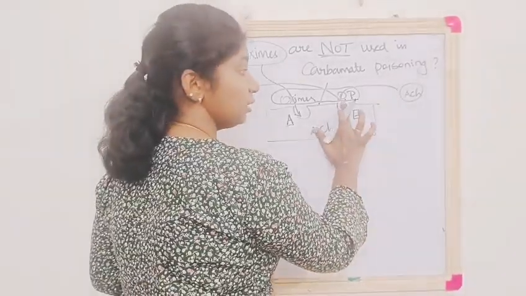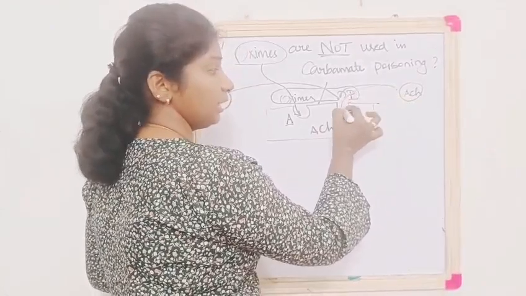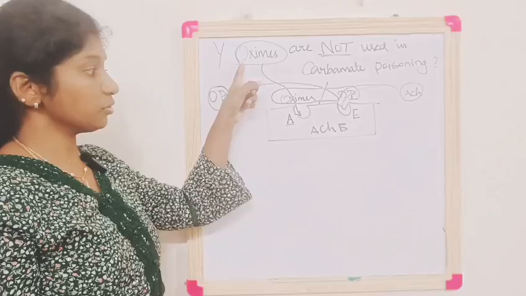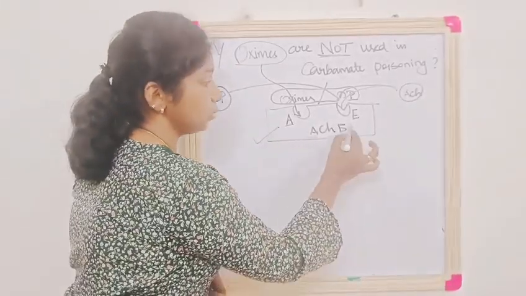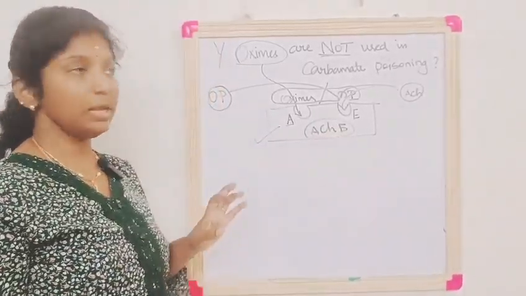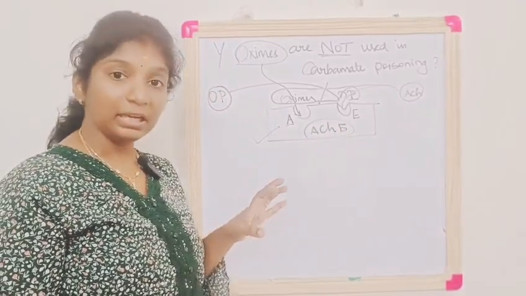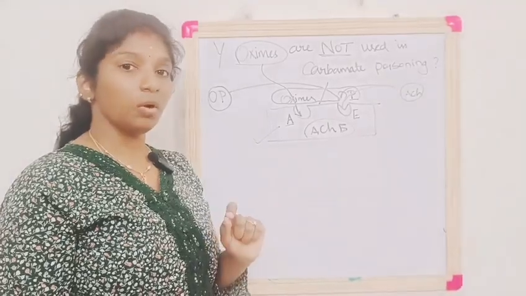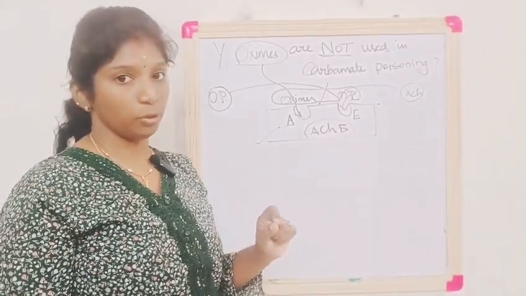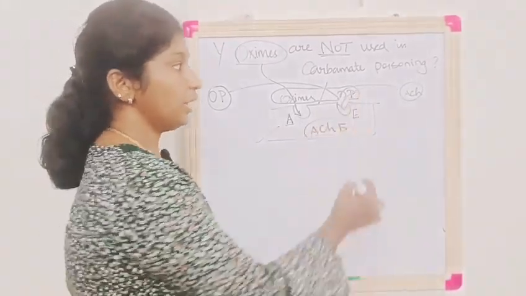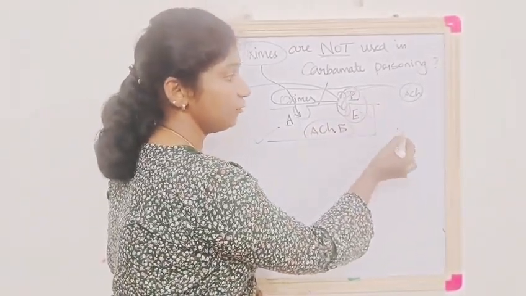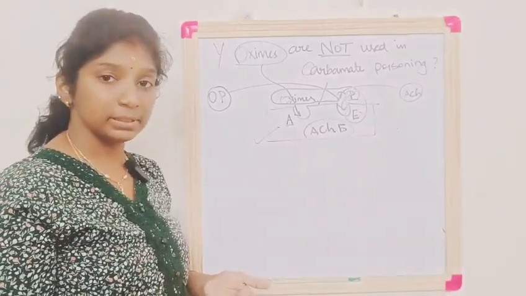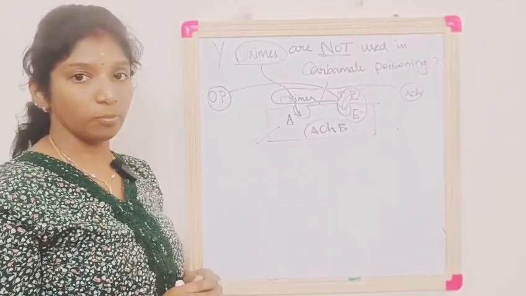Again, this esteric site will be empty. So acetylcholine can again come and bind to the esteric site and it can undergo hydrolysis. So this is how oximes will reactivate the acetylcholinesterase enzyme. That's why oximes can be used as an antidote in organophosphorus poisoning. But the important point which you should remember is oximes should be given within 24 hours of poisoning. If not, the phosphorylated enzyme can undergo aging, which will be resistant to reactivation. That's why oximes need to be administered as early as possible in case of OP poisoning.